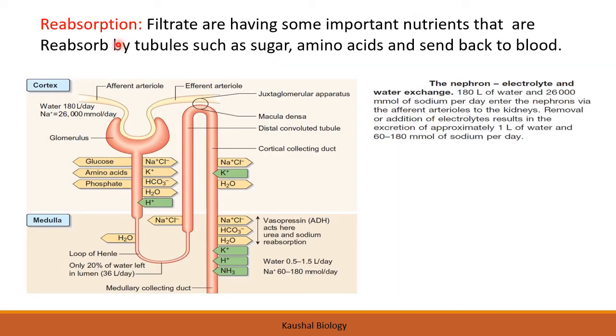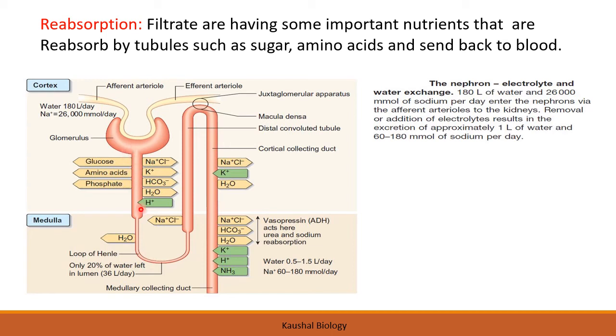Second step is tubular reabsorption. What happened during the filtration process is that certain glucose molecules, certain amino acids, along with the metabolic waste, enter into the renal tubule. Now these important molecules need to be reabsorbed, right? So in the filtrate there are certain glucose molecules, some amino acids, phosphate groups, sodium ions, calcium ions, carbonate ions, and water, which is very important. They are reabsorbed here in this renal tubule.